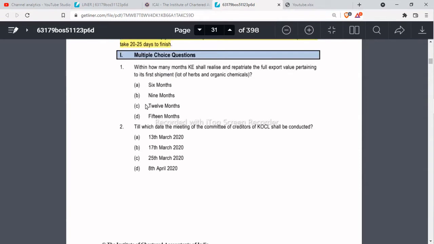And yes, question second: till which date the meeting of the committee of the creditors of KOCL shall be conducted? As per IBC 2016, after the constitution of the COC, the first meeting of the committee of the creditors shall be conducted within 7 days of the constitution of the COC.